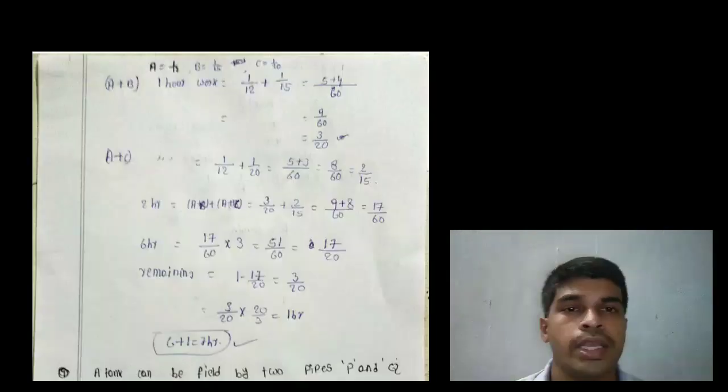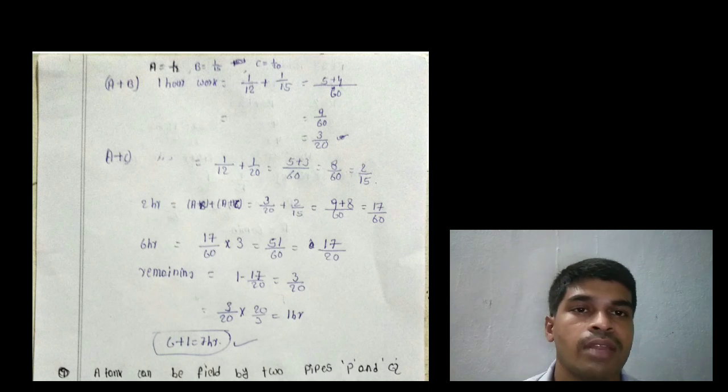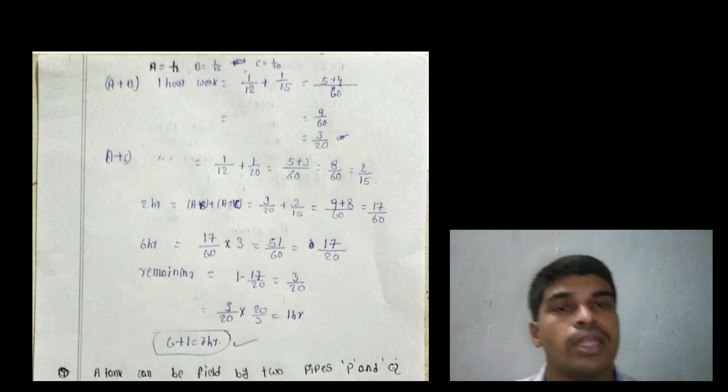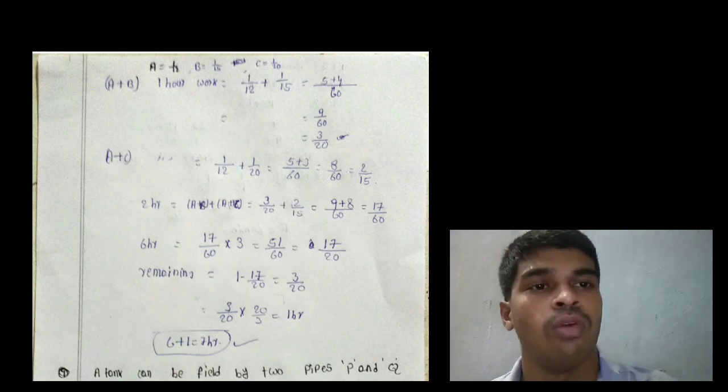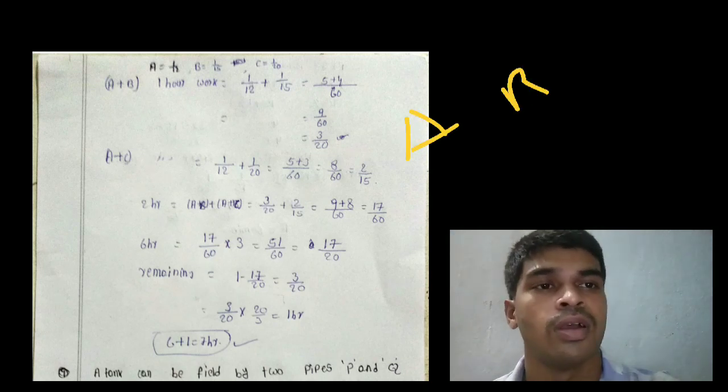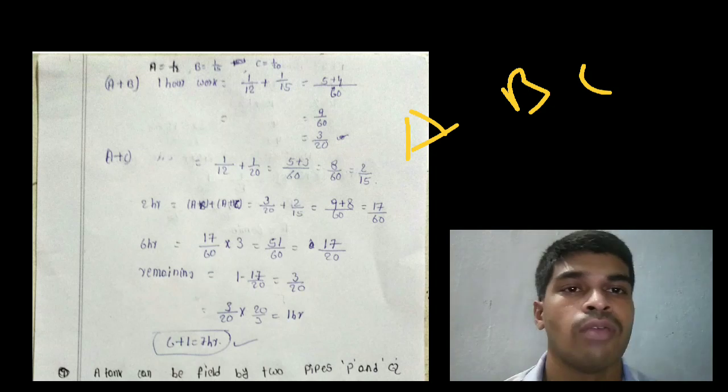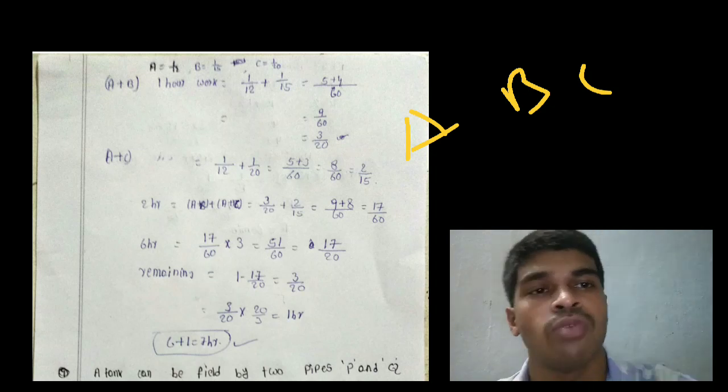Next problem. A completes the work in 12 hours, tap B fills the tank in 15 hours, and tap C in 20 hours. Listen, A is open all the time. B and C open 1 hour each alternately. First, A is open all the time.